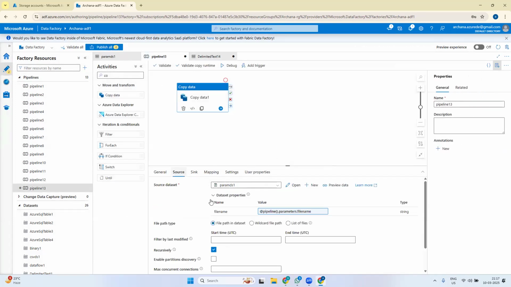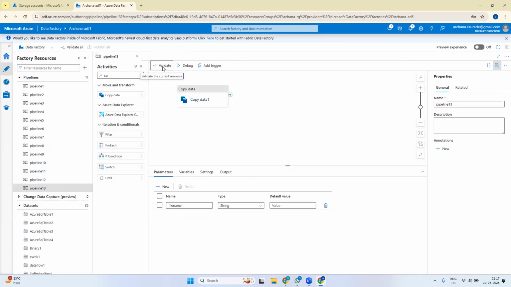But the source we have parameterized, and we are saying that whenever this pipeline is running, I want to give the name of the file. We have given the folder hard coded; we'll change that also later. But in this case, whenever the pipeline is running, it will ask me for the file name, which file to pick up. I'll show you that. So I created this dataset, and I'm closing this dataset page.